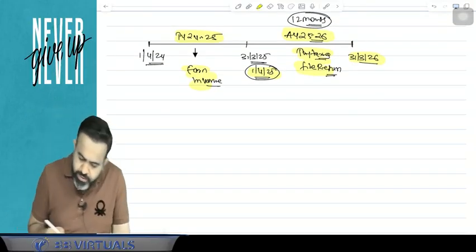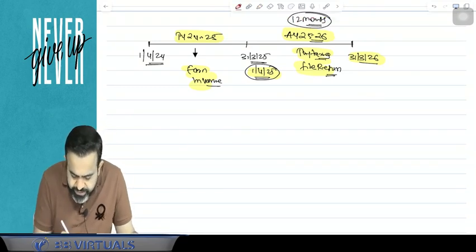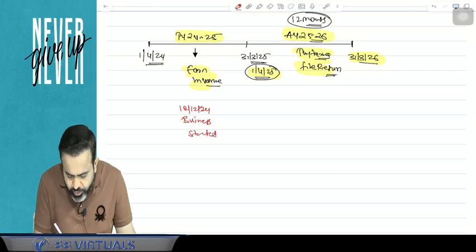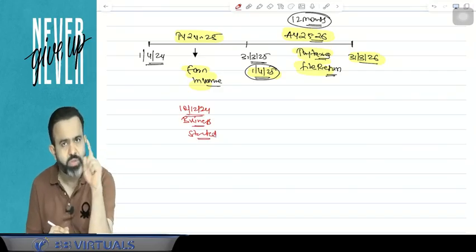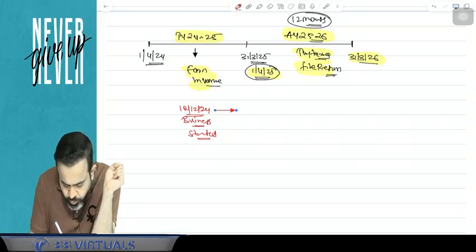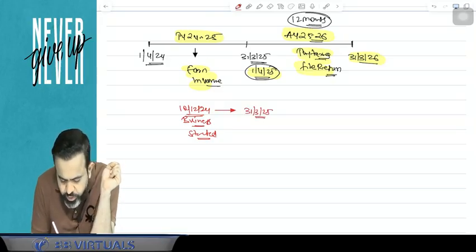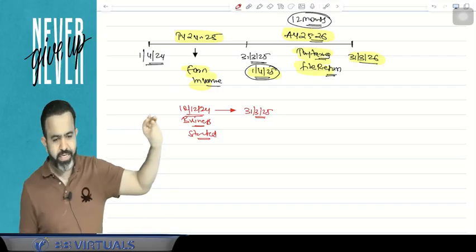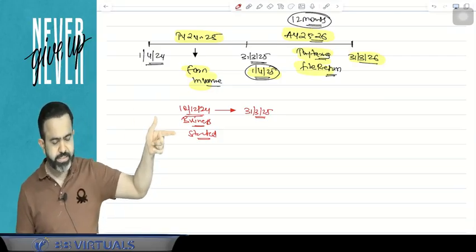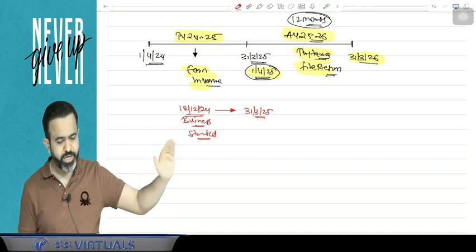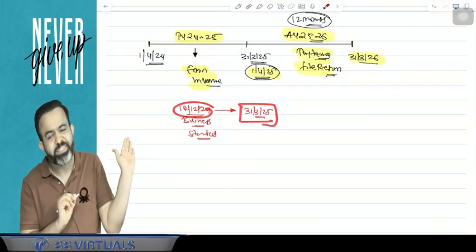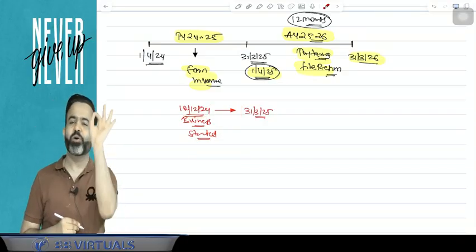I can take an example. Just suppose, if any person's business is started from 10 December 2024, then the previous year will start from 10 December 2024 and this previous year is going to be completed by 31st March 2025. So previous year can be of less than 12 months also. But assessment year will always be of 12 months.